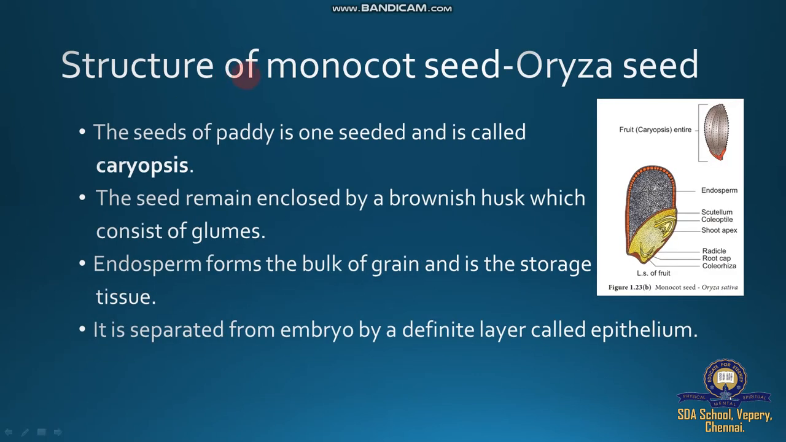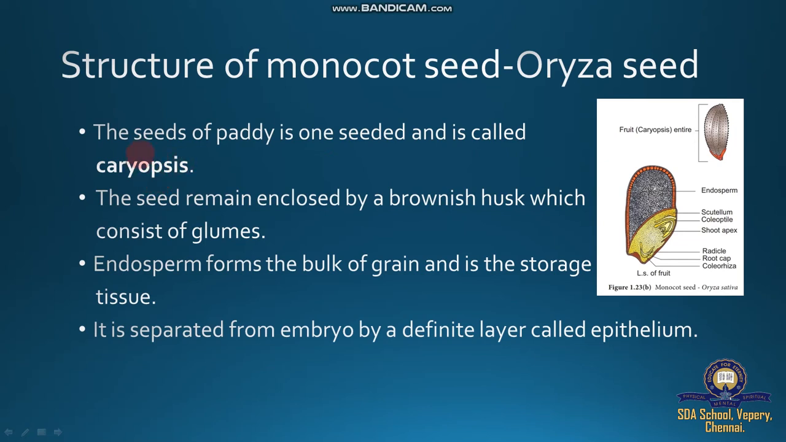Structure of monocots, the second type. Example, Oryza sativa. We know this in our food. Day to day we are using a lot of rice seed, Oryza sativa. It plays a very good role providing energy, rich in carbohydrate, and this is called caryopsis. Paddy means the entire rice grain. The one-seeded part is called paddy. The seed of paddy is one-seeded and is called caryopsis.